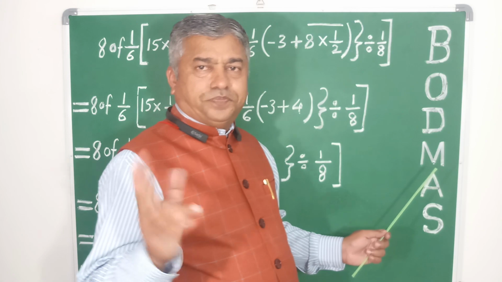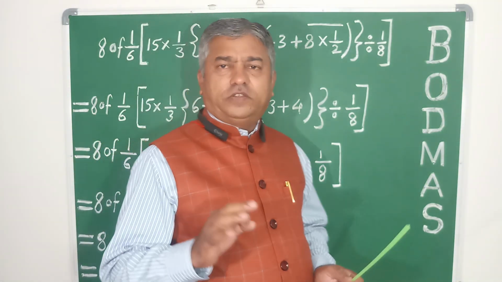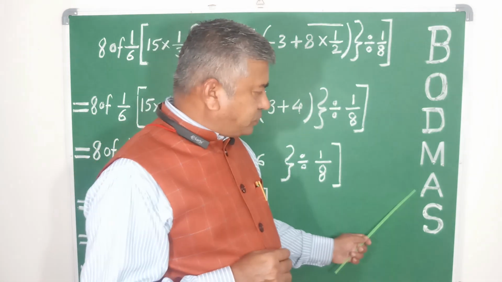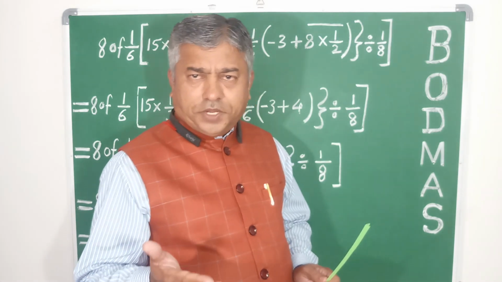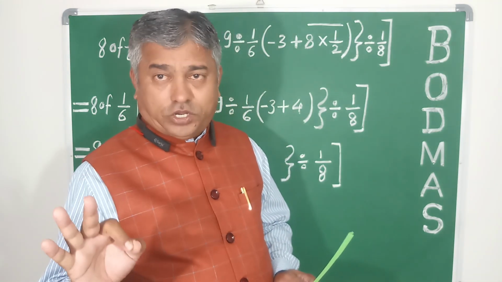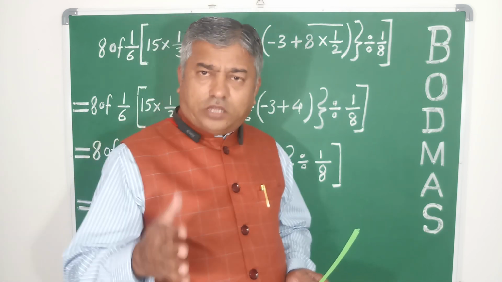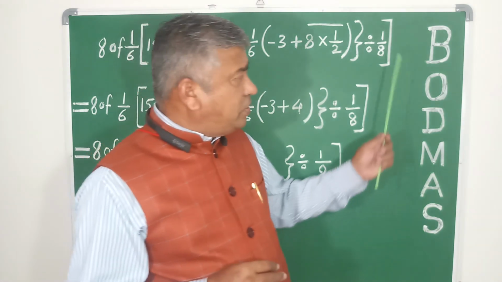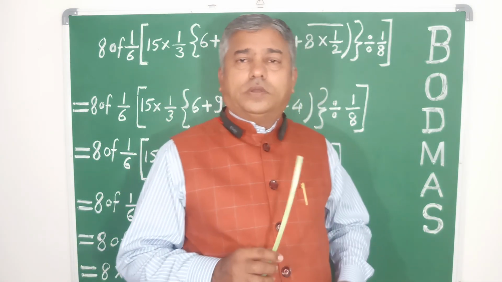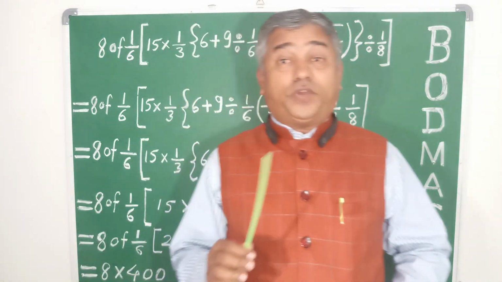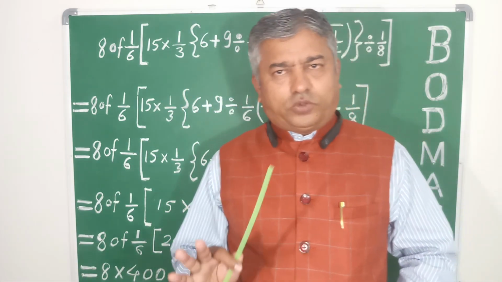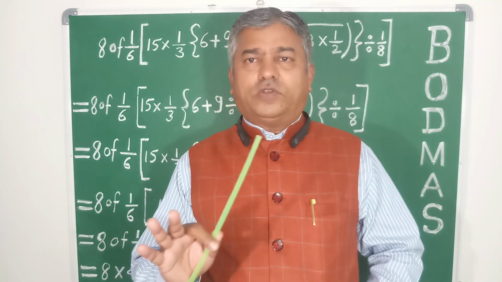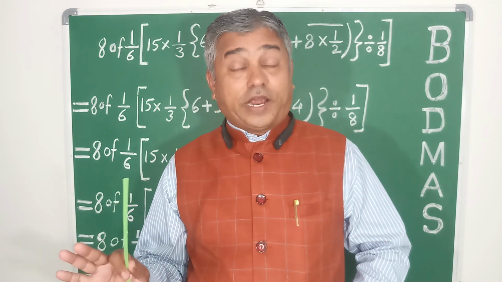After division we must do the normal multiplication. After the multiplication we do addition, and at the last we must do the subtraction. This is the order that gives the perfect step-by-step procedure in the mathematical world. We must follow this procedure. Otherwise, we will not get the proper, right answer.